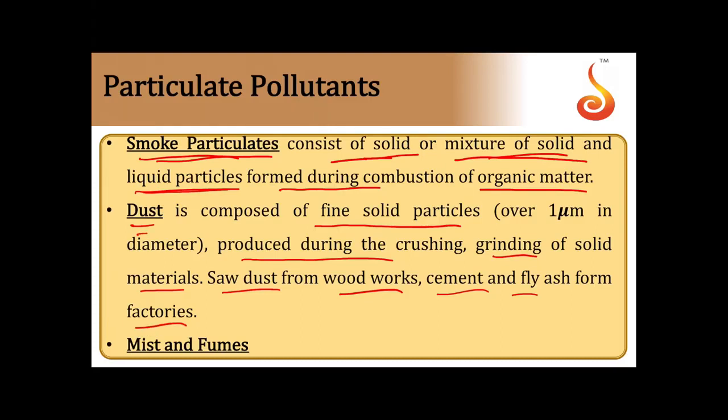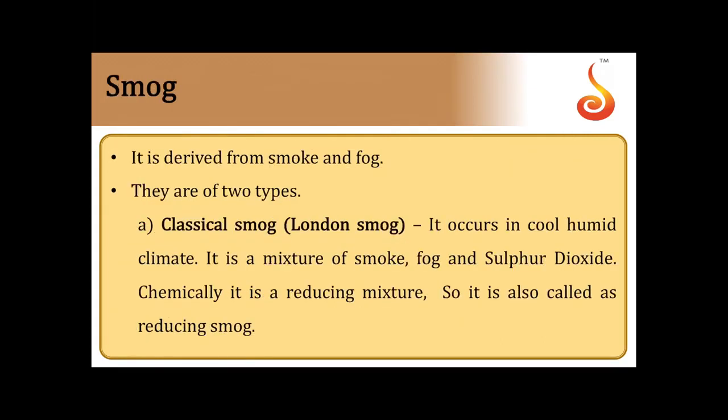So dust consists of fine solid particles produced during the crushing and grinding of solid materials, say for example, sawdust from woodworks, cement and fly ash from factories. Other particulates are mist as well as fumes. So particulate matters, that is smoke, dust, mist, and fumes, come under non-viable particulates.